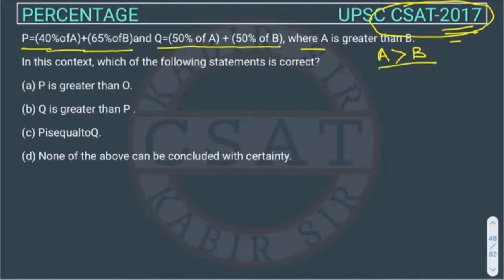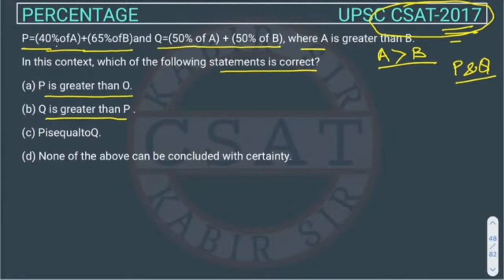So we have to find out which of the following statements is correct: P is greater than Q, Q is greater than P, or P is equal to Q. We have to tell the relationship between P and Q, and we know only that A is greater than B. So it's hard to answer this question directly. Here we will use the trial and error method.